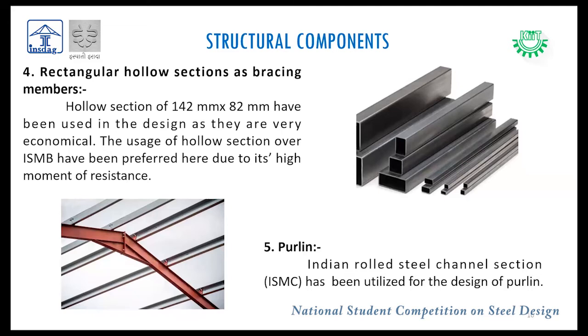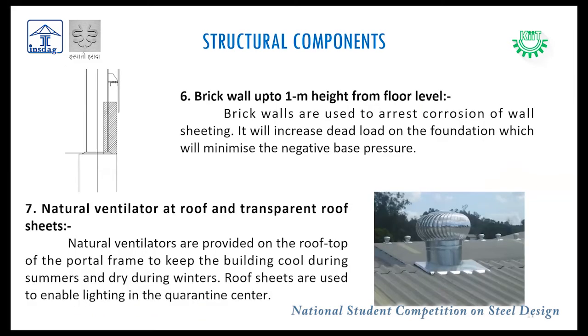For the purlin, we have used ISMC. We have provided a brick wall up to a height of 1 meter from the floor level. We provided the brick wall in order to arrest the corrosion of the wall sheeting.